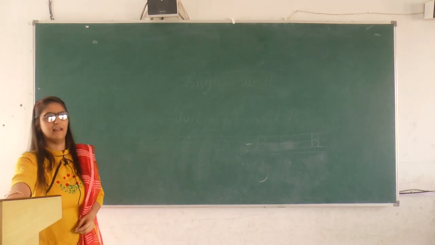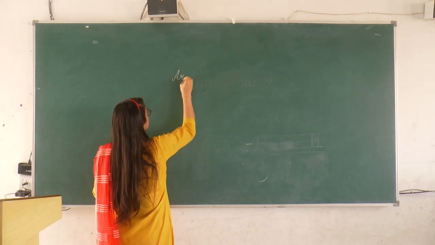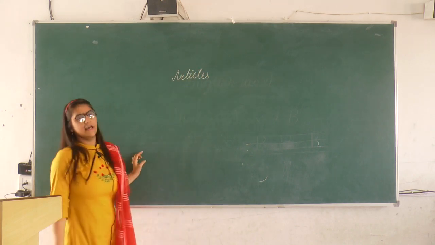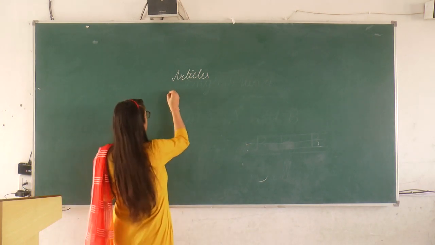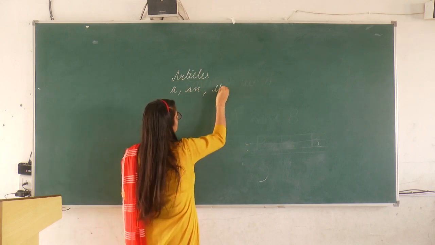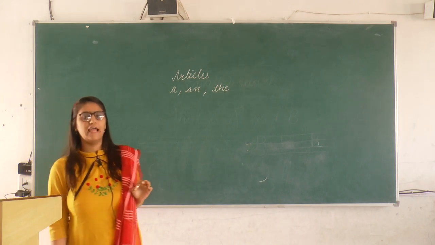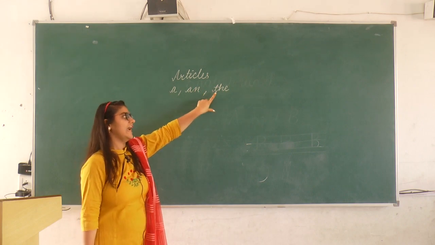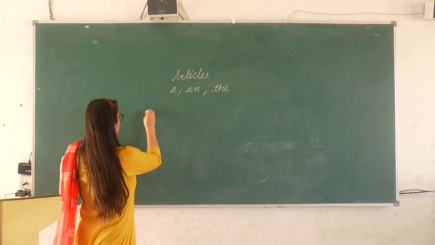All of you know very well about the articles. So there are three types of articles. How many types? Three types. What are those? A, an, and the. So we will learn where we have to put a, where we have to put an, and where we have to use the. So firstly I am telling you about the article a.